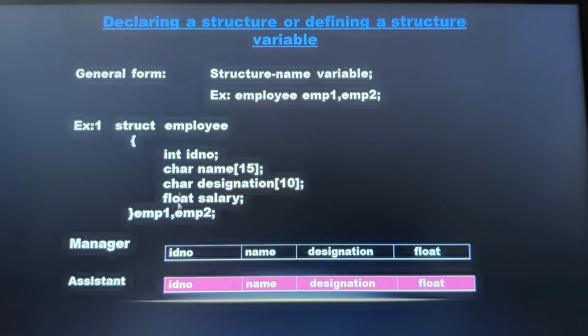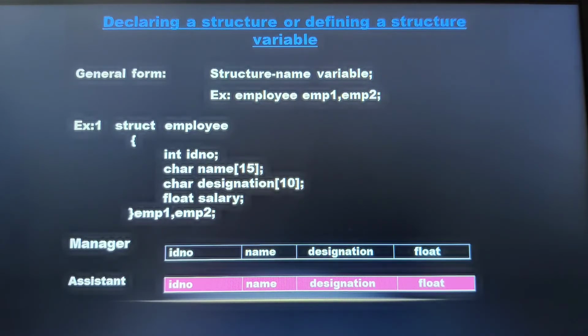Now, if you carefully think, this employee could be a manager, an assistant, a normal worker, any admin staff, a teacher or anything. So, the manager will separately have all this list of data items. Similarly, an assistant also might have all these list of data items. I hope you are able to understand. So this is how for a manager the memory allocation will be done for a structure, and for an assistant again this kind of memory allocation will be done.